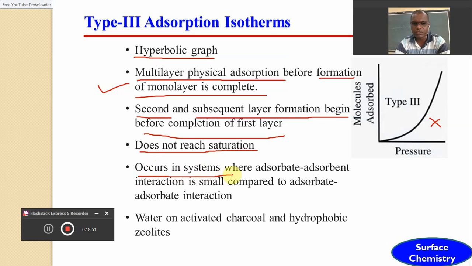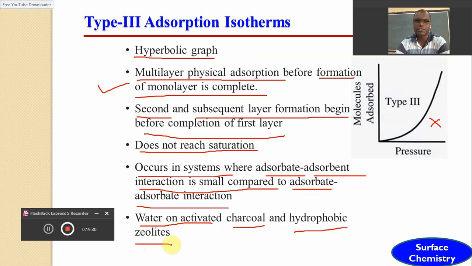It also occurs in systems where adsorbate-adsorbent interaction is very small compared to adsorbate-adsorbate interaction. Whenever the adsorbent-adsorbate interaction is very small compared to the adsorbate-adsorbate interaction, then such an adsorption isotherm is possible, in which multilayer physical adsorption gets started without the completion of monolayer adsorption. An example of this type is the deposition of water on activated charcoal, and hydrophobic zeolite is also an example of this type 3 adsorption isotherm.